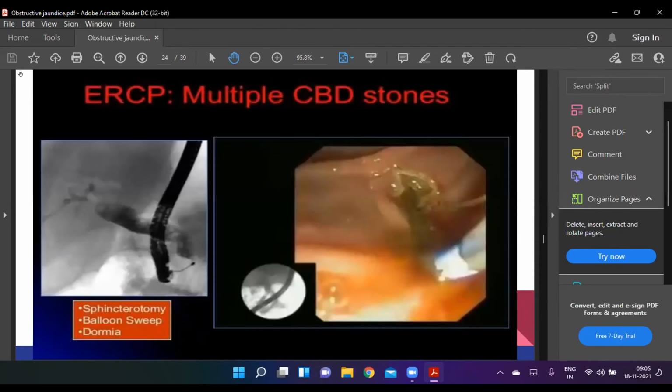Here is a diagrammatic representation of the ERCP. Here we are seeing the CBD with multiple filling defects, which may be due to CBD stones. Next.